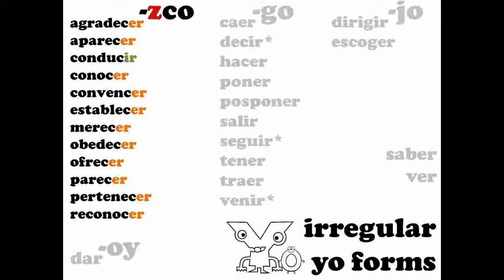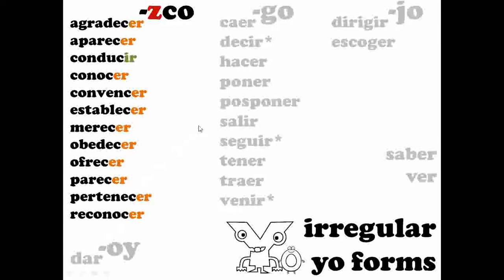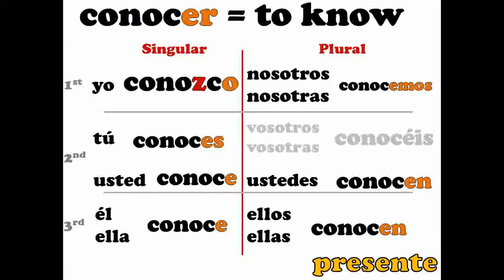Right, the zco, you can see there's a pattern here. There are a lot of these. You're not seeing on the screen every example of each of these. There are a lot of these because in Spanish 3 there's a unit that includes a lot of zco verbs to learn that form. So the most common one is probably conocer, to know, to be familiar with.